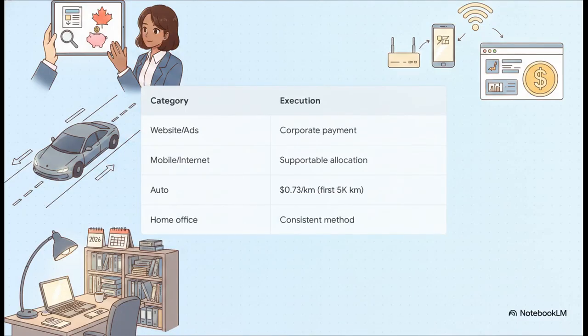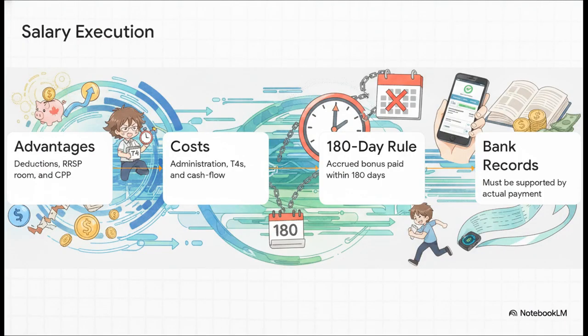Prior to executing salary or dividend distributions, a strict priority list for corporate payments and reimbursements must be managed. The execution principles explicitly cover the deduction of operational website costs and the compliant allocation of home office expenses. Furthermore, it details the 2026 automobile mileage regulations mandating the maintenance of a precise daily mileage log to substantiate any motor vehicle claims.